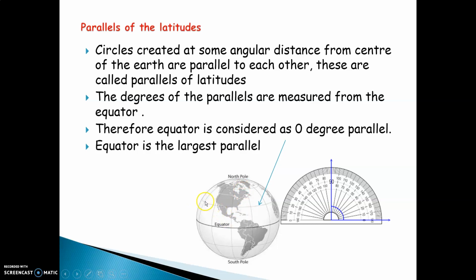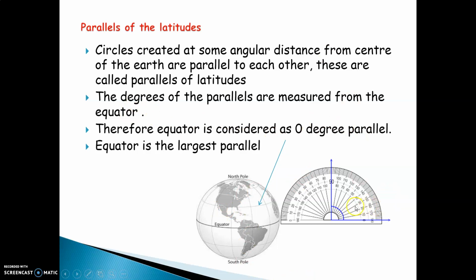You will understand over here the sleeping lines, also called the horizontal lines, are parallel. That means they do not intersect or touch each other. Therefore, they are called parallels of latitudes. The sleeping lines or horizontal lines on the earth are called the parallels of latitudes, and they are always measured in terms of degrees.